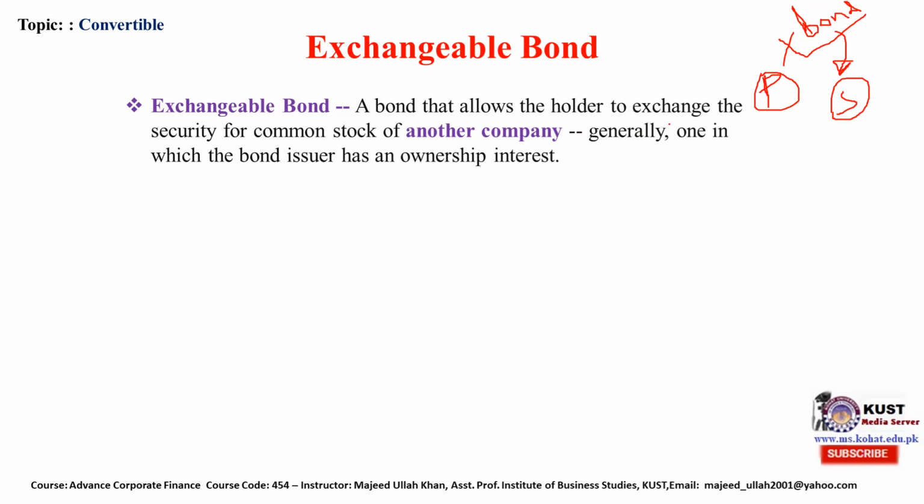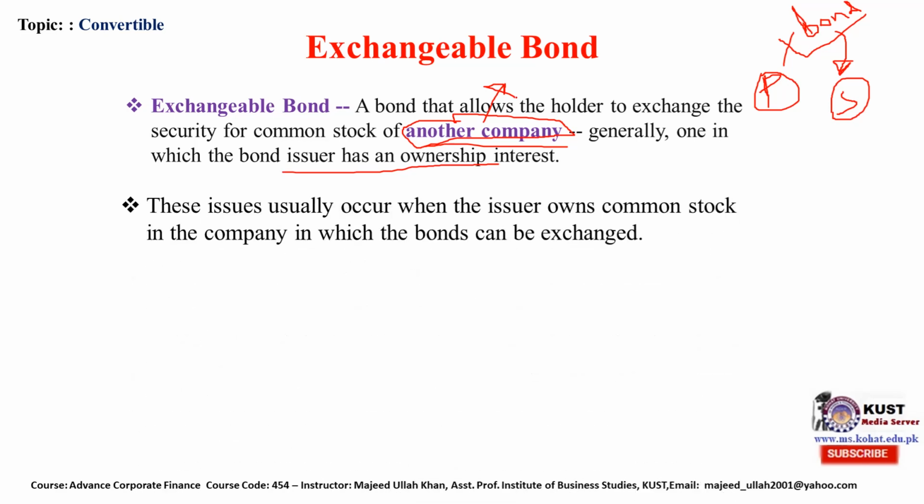A bond that allows the holder to exchange the security for the common stock of another company, generally one in which the bond issuer has an ownership interest, meaning its subsidiary or its sister concerns, is called exchangeable. But another company's stock, that word makes the difference between an exchangeable bond and a convertible bond. This is a kind of convertible bond basically.